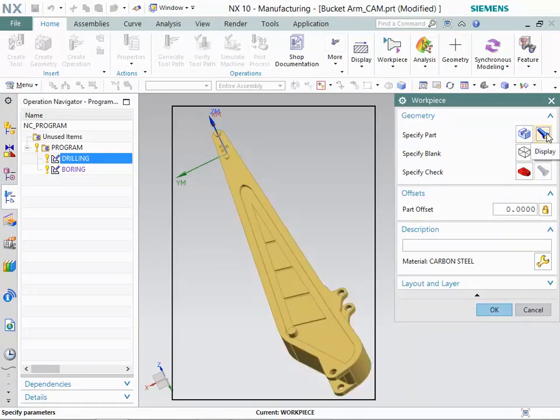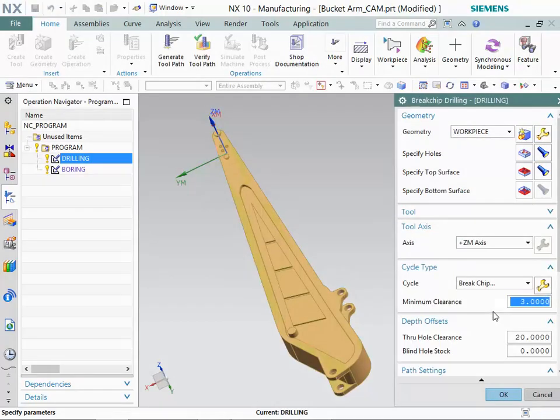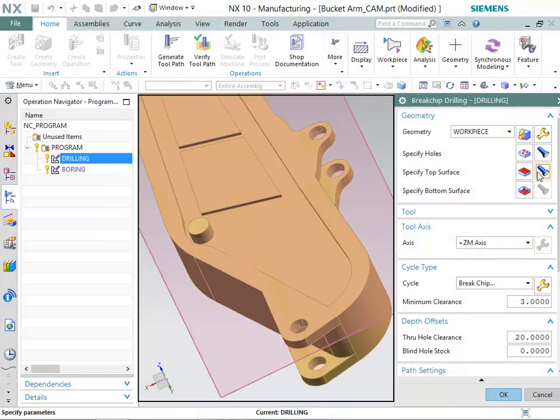Observe the specified part. Now, click on the Display button in Specify Blank row. Observe the specified blank. Now, click on the Display button in Specify Holes row. Observe the specified holes. Now, click on the Display button in Specify Top Surface row. Observe the specified top surface in the form of a plane.